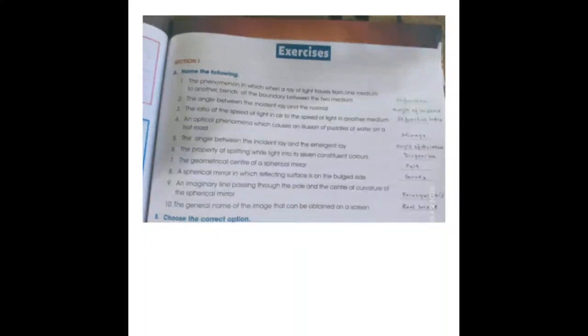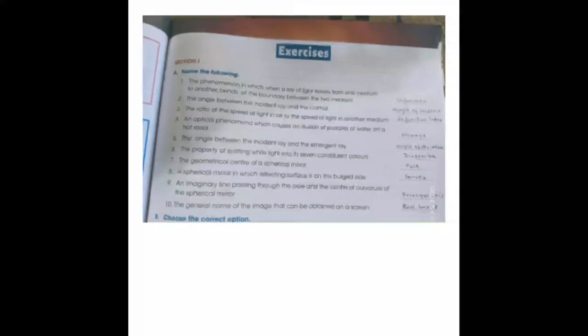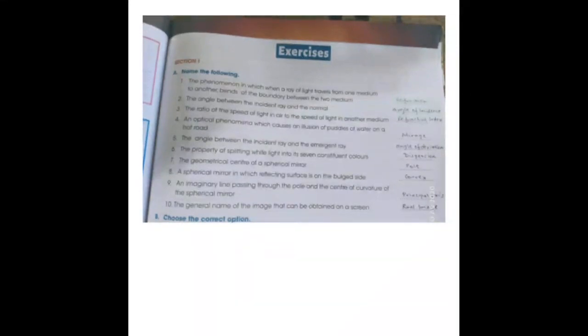The angle between the incident ray and normal is called angle of incidence. The ratio of speed of light in air to the speed of light in another medium, that is called refractive index. Okay, next, an optical phenomenon which causes an illusion of puddles of water on a hot road, that is mirage. Next question, the angle between the incident ray and emergent ray is called angle of deviation. That is number 5, angle of deviation.